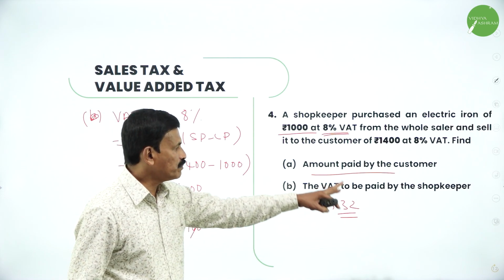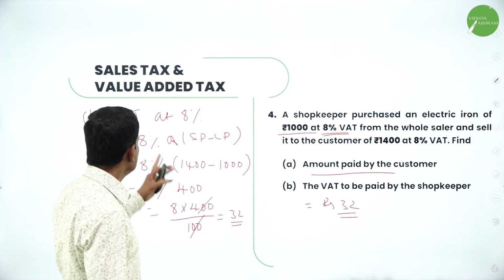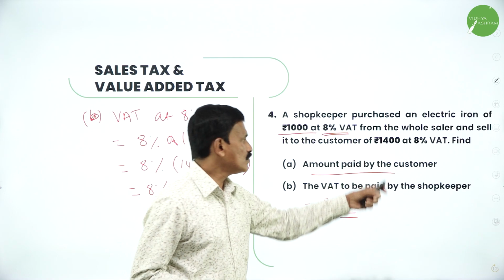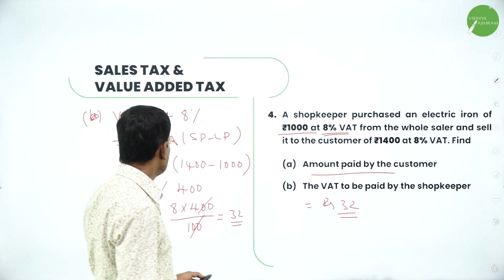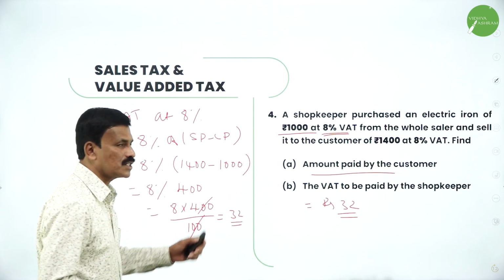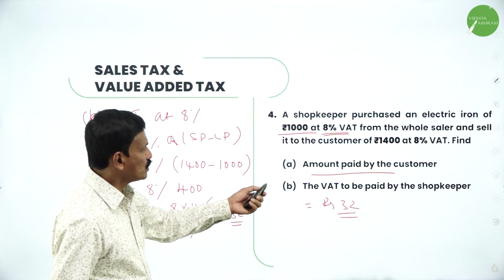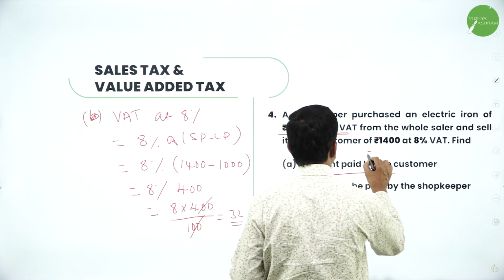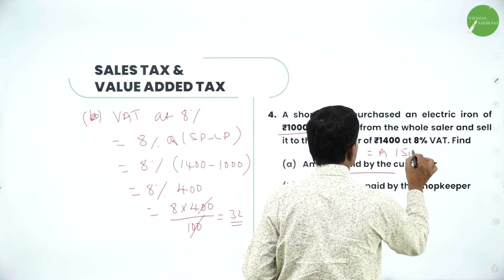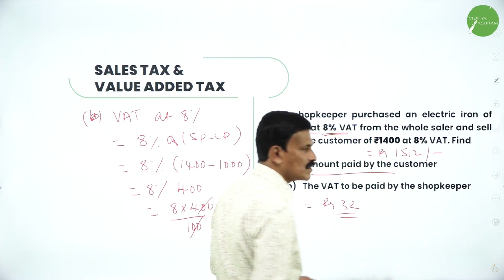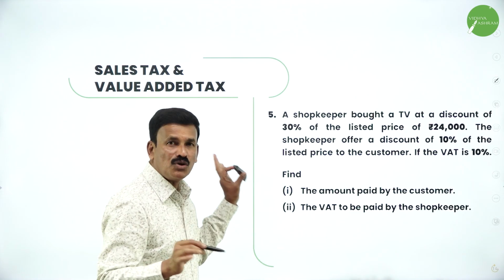And the VAT paid by the shopkeeper is nothing but 8% of 1000 rupees. That is nothing but 32 rupees. So the VAT paid by the shopkeeper is 32 rupees and the total amount paid by the customer is equal to rupees 1512. That's it. This is how we are going to solve this problem. Okay. Move on to the next problem.